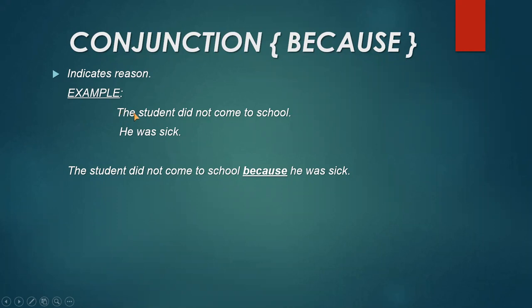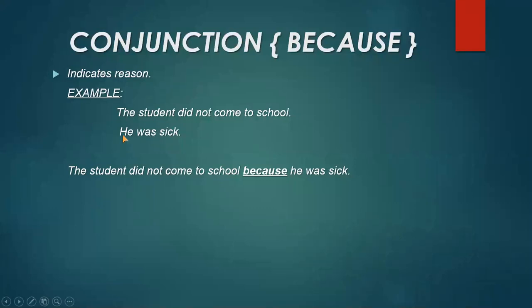You can see that I have taken an example. Again, I have two sentences here. The student did not come to school. Next sentence is he was sick. I can write in the place here the student, but I am writing about the same student, so I have written he as a pronoun here.